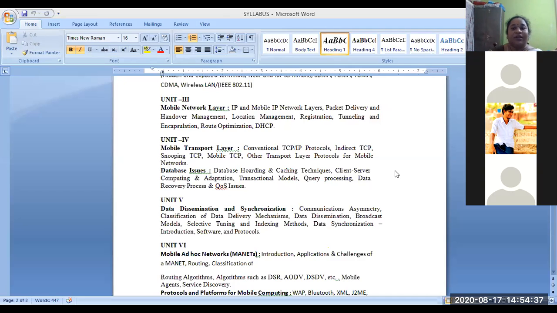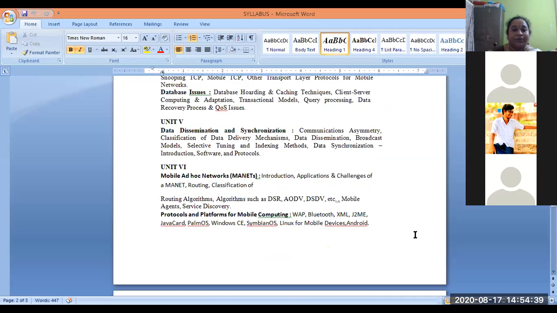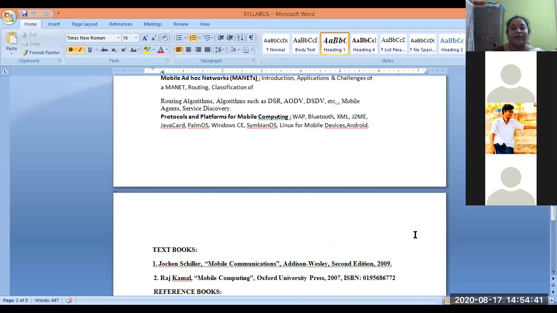And finally, what are all the platforms that you are going to have? What are all the technologies that you are going to use in this mobile computing environment will be discussed. The protocols and also the platforms for mobile computing like Bluetooth, XML, J2ME, Wireless Application Protocol, and the different environments like Linux, Windows, Android, will be discussed in the 6th unit. So that's about the syllabus content.